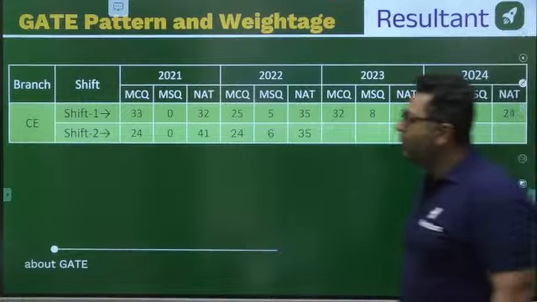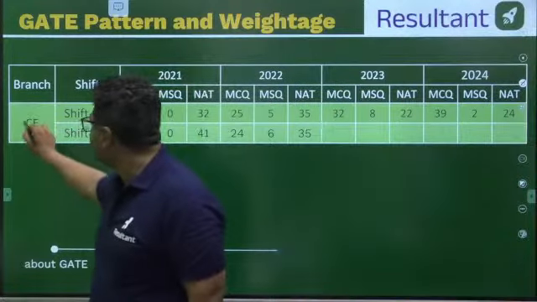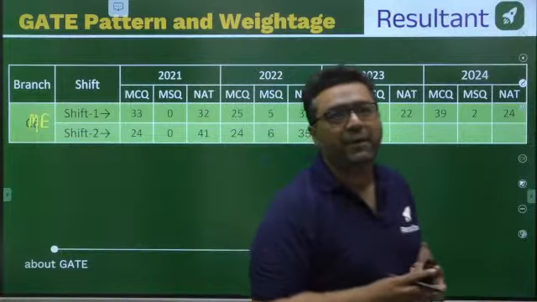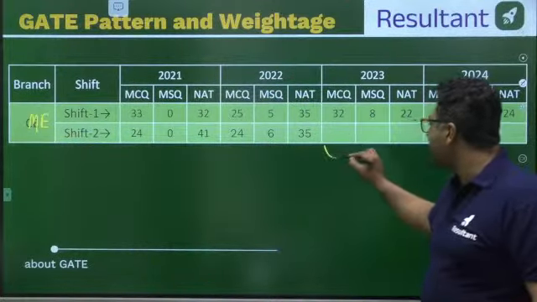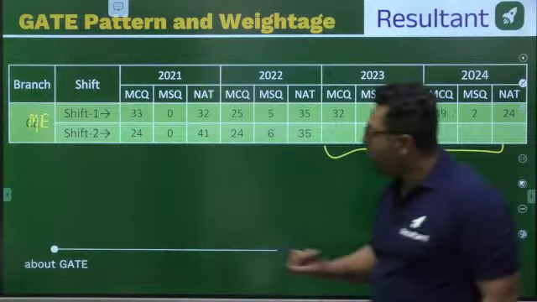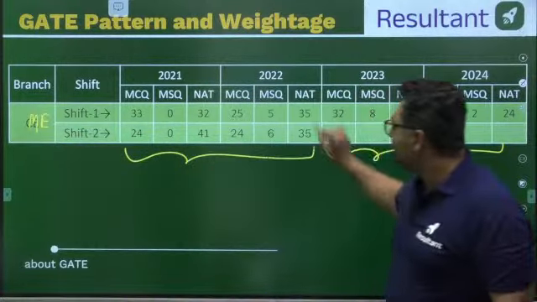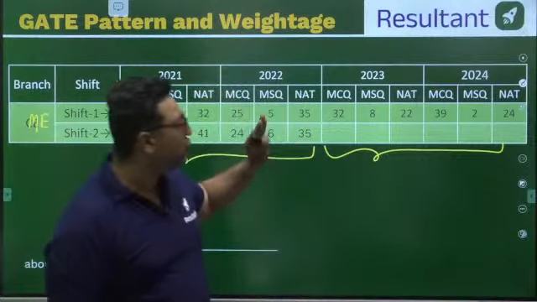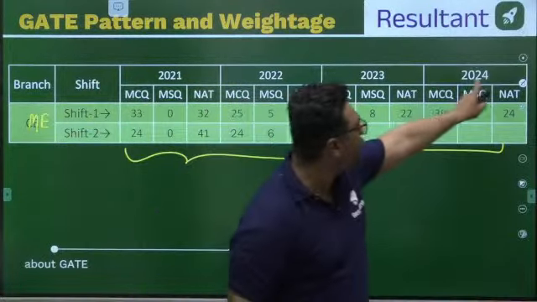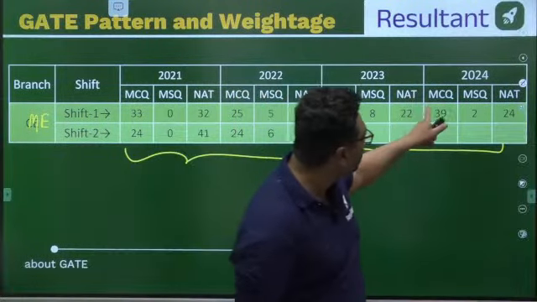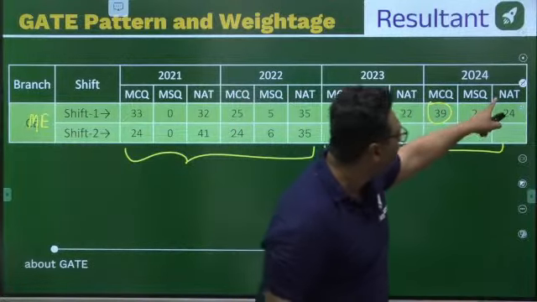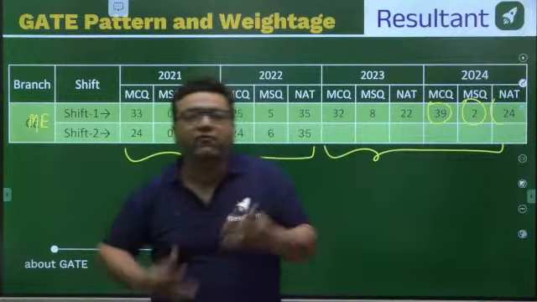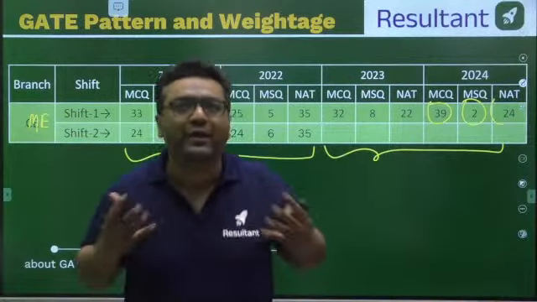And guys, now I would be showing you some detail about this mechanical branch. If you see, for mechanical paper, from last 2 years we are having only one set of paper, but before that we were having two sets of paper. So when we were having two sets of paper and now we have one set of paper, you can see the number of questions asked. In the recent paper, GATE 2024, 39 questions were MCQ, 24 questions were NAT, and only 2 questions were MSQ. As I said, before going for any examination, you should be knowing your exam.